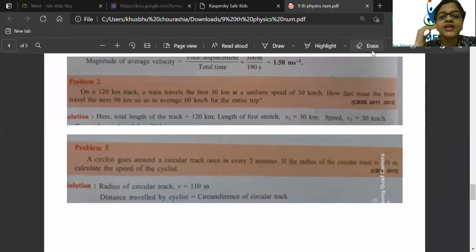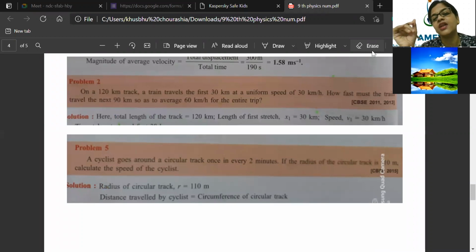On a 120-kilometer track, a train travels the first 30 kilometer at a uniform speed of 300 kilometer per hour. How fast must the train travel the next 90 kilometer so that the average speed is 60 kilometer per hour for the entire trip? My goodness. This question looks very difficult, we will fly to the terrace. No, but it will not be the case.